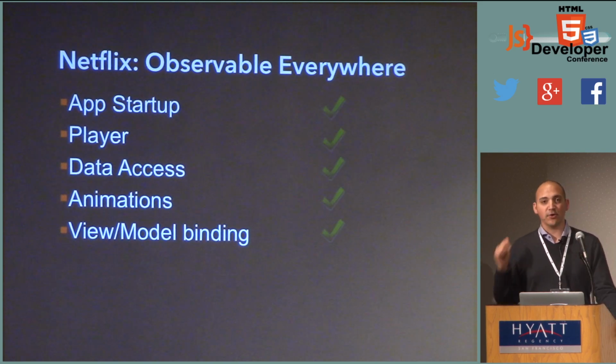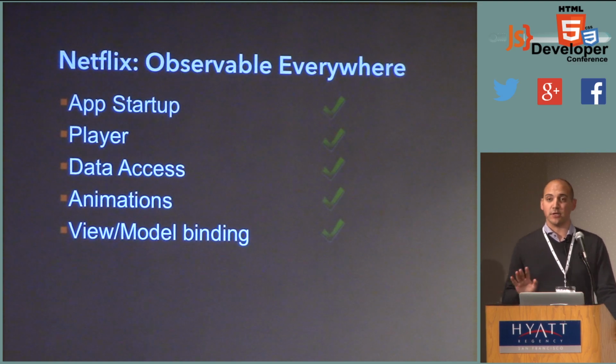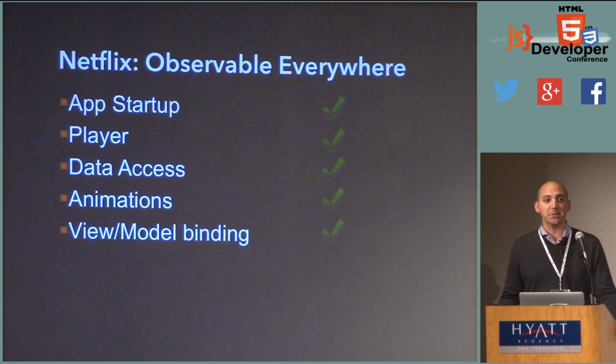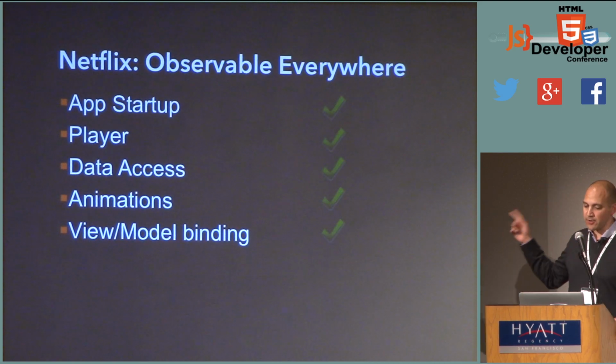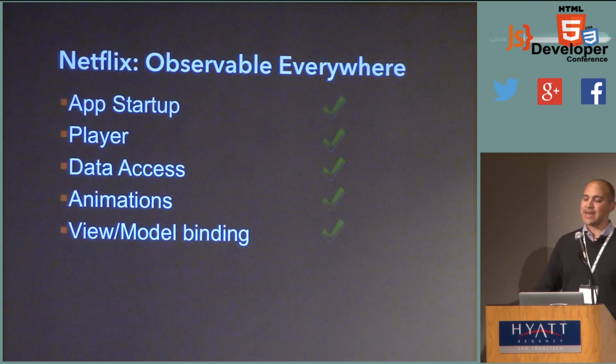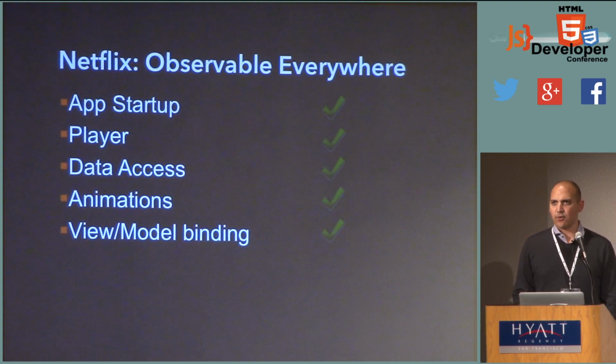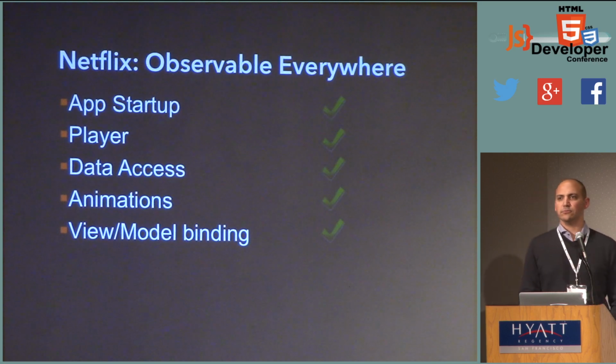So for us, observable is a much better way. I'm not saying promises aren't useful for certain things, but if you're making outgoing network requests, I think observables are much more useful. So we use observable for app startup. We use it for the player. We use it for data access, for animations, and view model binding. Any questions? More on observable?